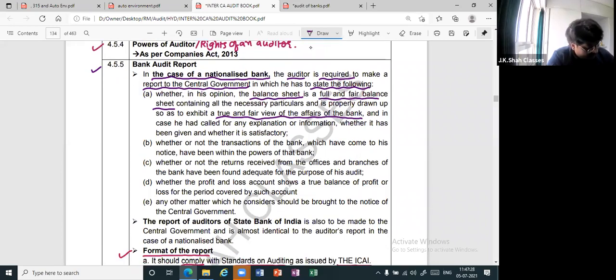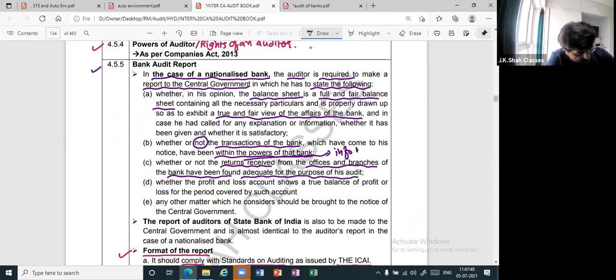Thereafter, whether or not the transactions of the bank which have come to the notice are within the powers of the bank. Thereafter, whether or not the returns received from the offices and the branches have been found adequate for the purpose of audit. Returns is basically information.